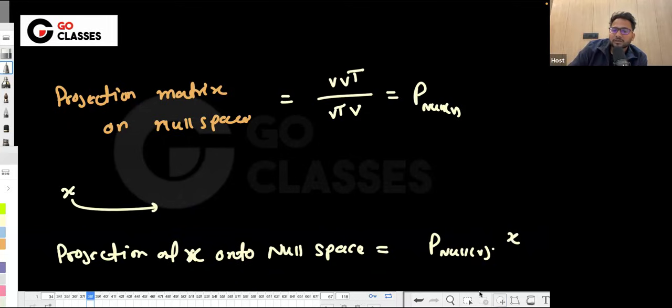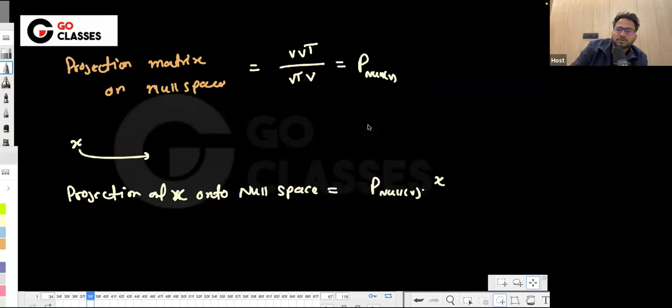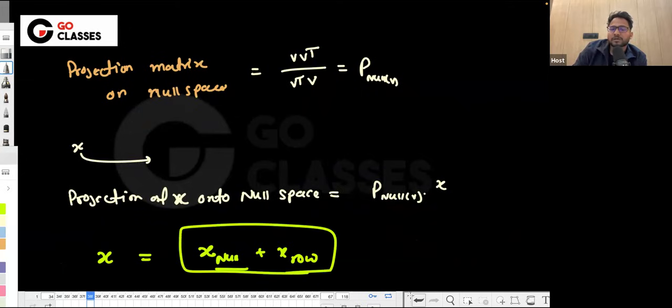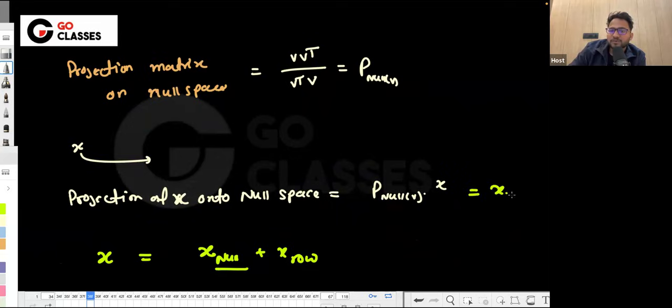Now they're asking for the same matrix but for the row space. We have already done this in the class, but let me tell it here also. Any x can be decomposed into two things: x in the null space plus x in the row space, if both are orthogonal complements of each other, which means both together form Rn and are perpendicular to each other. Then you can write like this, and the null space part you already know.